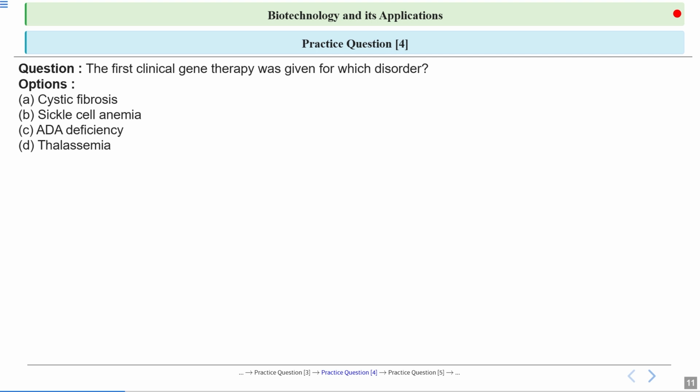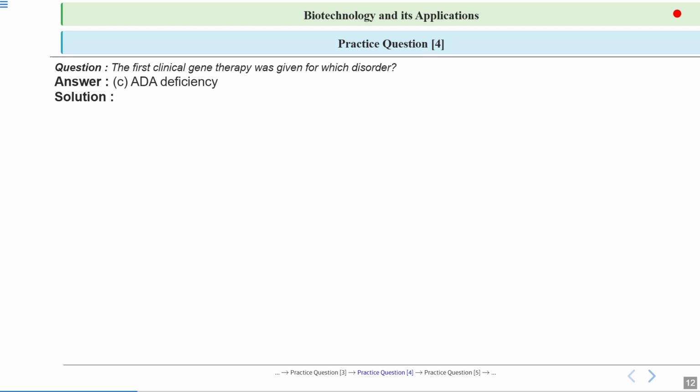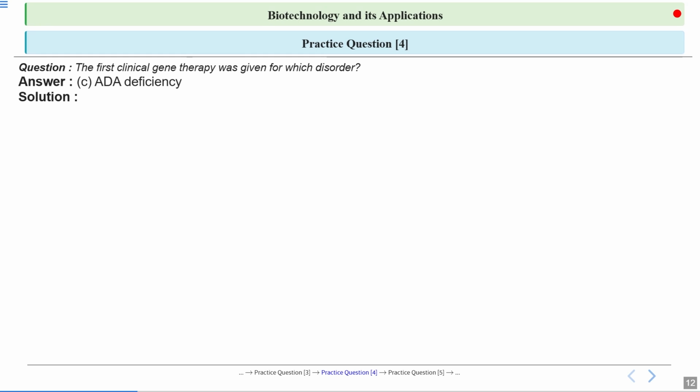Now, the next question asks: the first clinical gene therapy was given for which disorder? The first gene therapy we have studied, given to a 4-year-old girl, was against which disorder? Is it cystic fibrosis, sickle cell anemia, ADA deficiency, or thalassemia? The answer is ADA deficiency, that is adenosine deaminase deficiency. It was the first gene therapy, given to a 4-year-old girl in 1990.